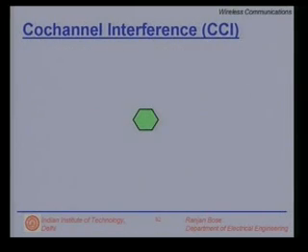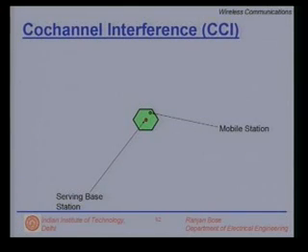Let's look at an example of how co-channel interference occurs. First, let us look at a small cell with its own base station, which is located at the center. For the sake of simplicity, we have taken a hexagonal cell. We all know that in real life, cells are irregular in shape. Now, since the frequency band is being reused, there would be several co-channel cells. Let's put a mobile station first inside the cell. It is located at a certain position and is free to move around within the cell.